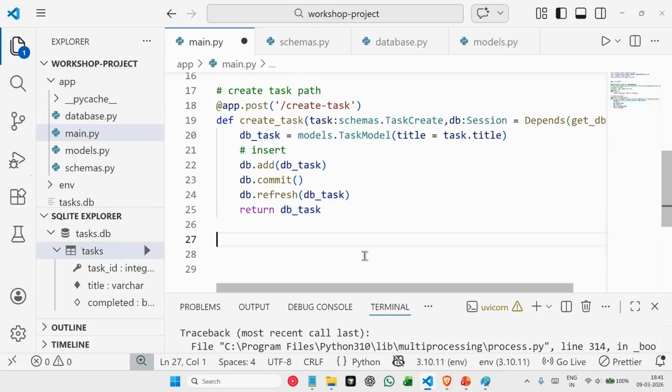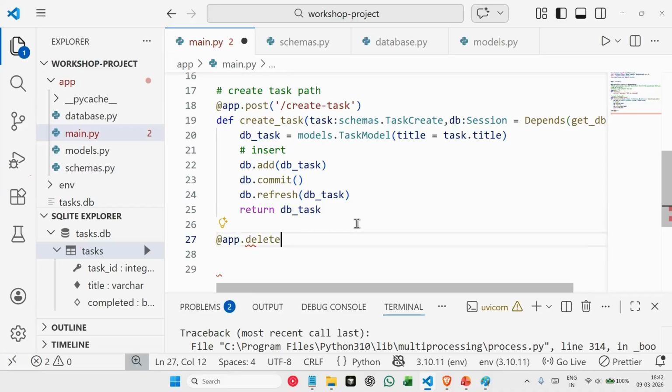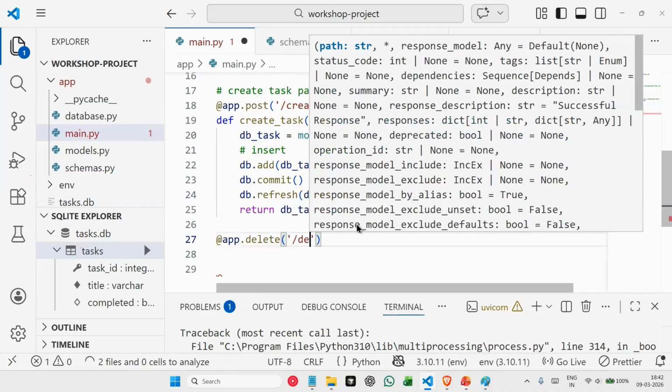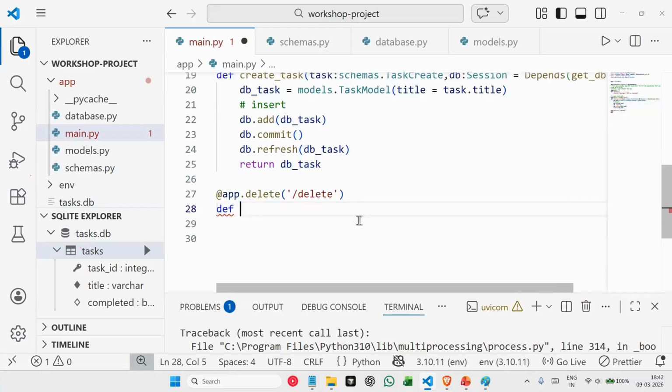Okay. Similarly, we'll create paths for all the other scenarios. Let's create one for deleting a task. So we'll say app.delete, and this path will be slash delete. And for this, we'll pass a function called def delete_tasks. Now, when you are deleting a task, you are expecting an ID to be shared, right? So from the front end, the user has to share the ID of the task that he is trying to delete.